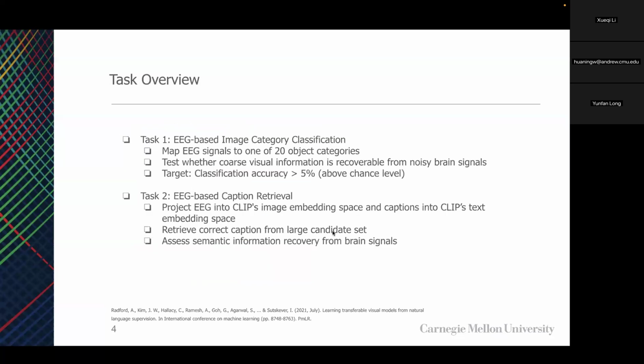We have two tasks. One is image category classification, in which we map the EEG signal to one of the 20 object categories. Our goal is to achieve an accuracy above the 5% chance level. Task 2 is caption retrieval. We align the EEG features with the CLIP text embedding space and attempt to retrieve the correct caption from a large dataset. This assesses the recovery of high-level semantic information.